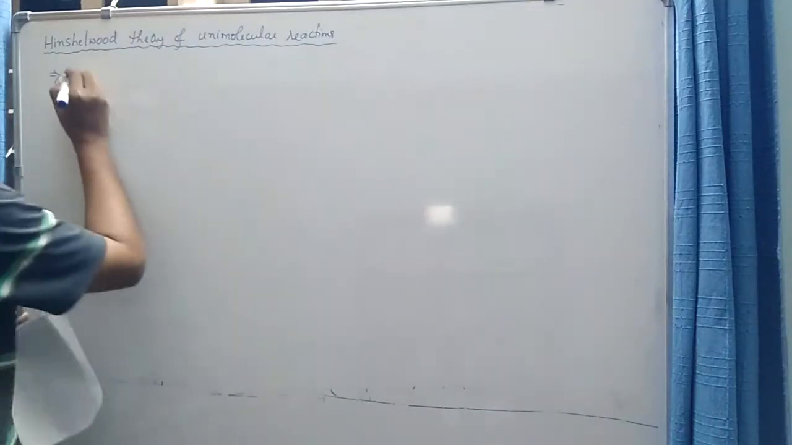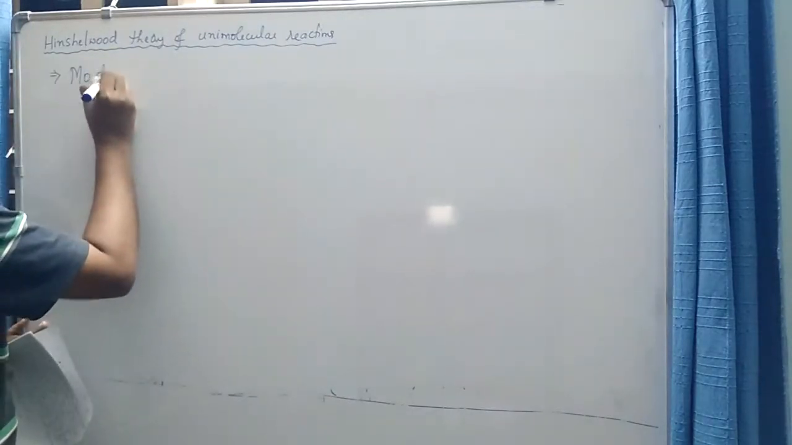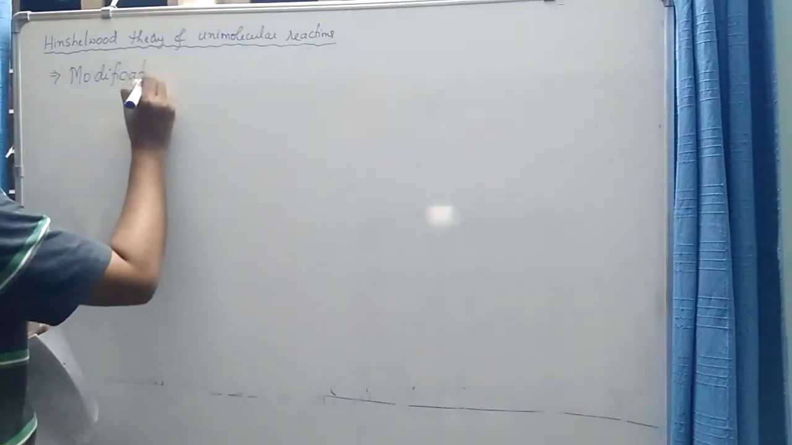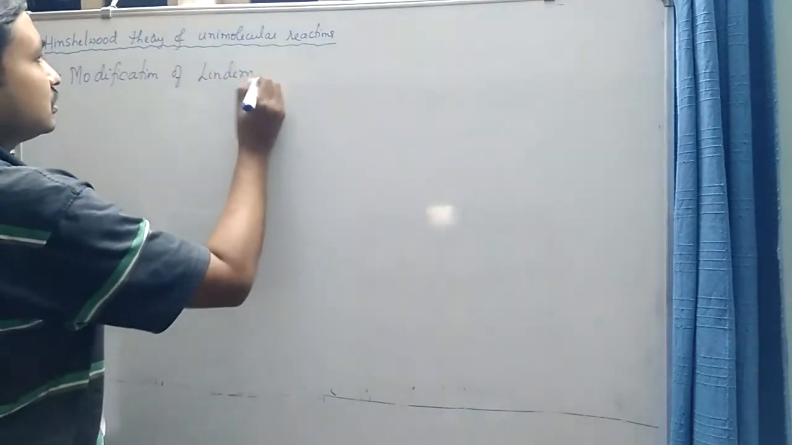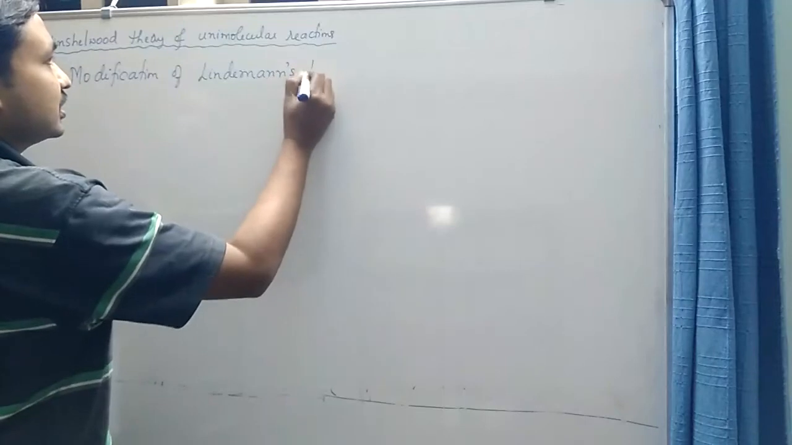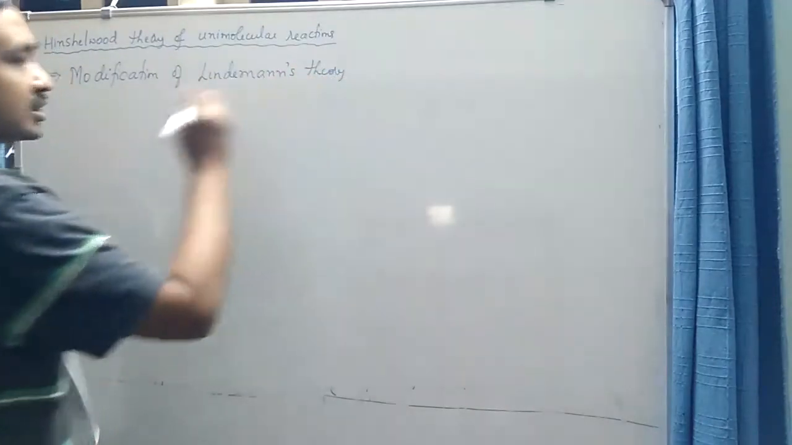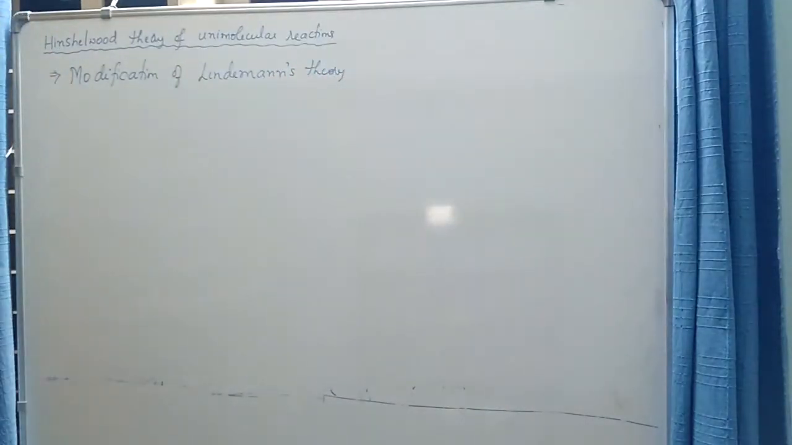So Hinshelwood's theory is a modification of Lindemann's theory. Okay, so let us brush up. In brief, what is Lindemann's theory of unimolecular reaction, and what limitation of Lindemann's theory made us move on to a new theory called Hinshelwood's theory of unimolecular reaction?